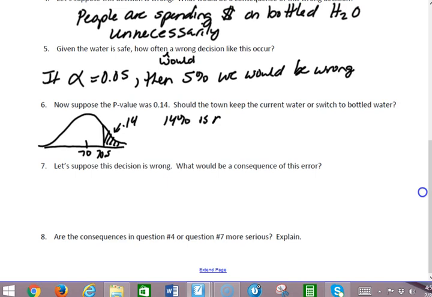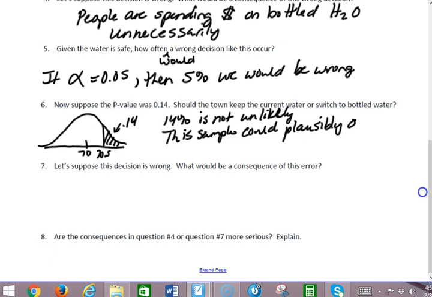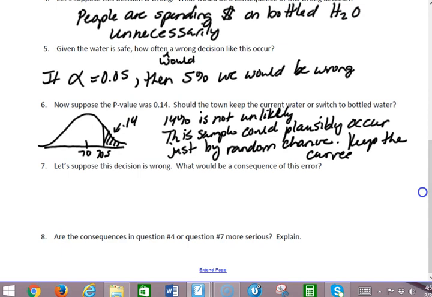14% is not unlikely. So in other words, this sample could plausibly occur just by random chance. So if it can, then I'm probably not going to make the hard decision to require everybody to drink bottled water. Keep the current water.